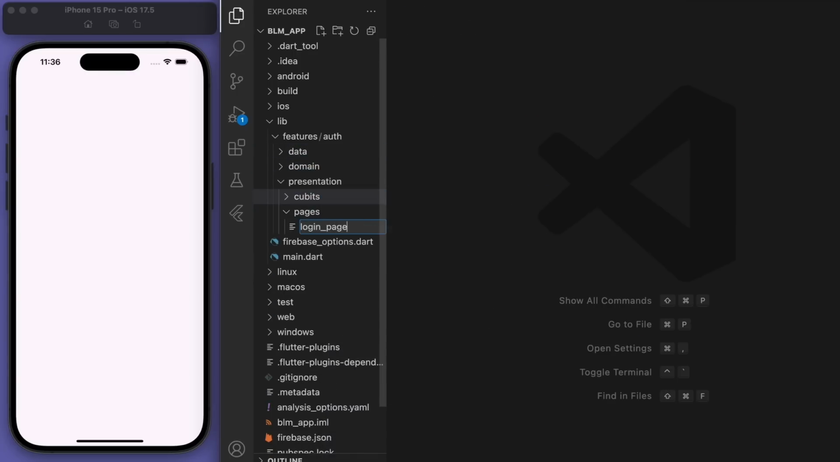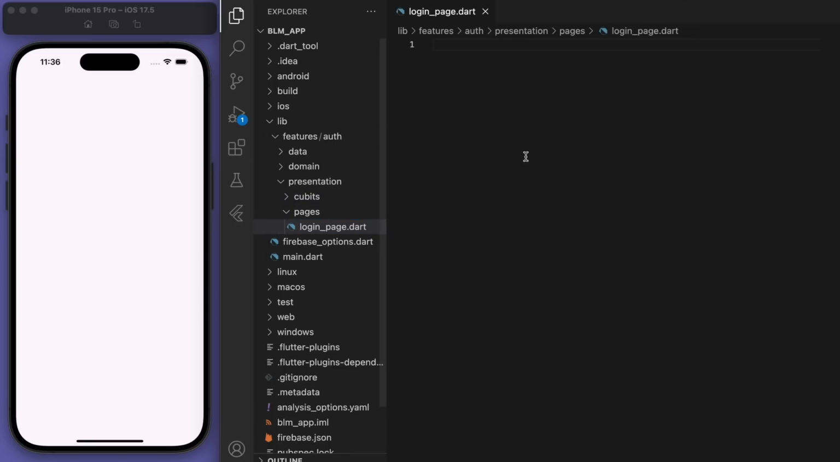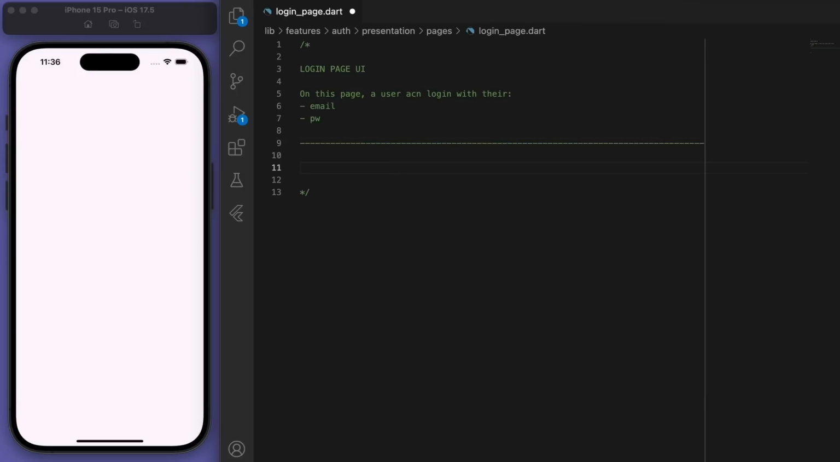So let's create our login page. And on this page, a user can log in with their email and password. And once the user successfully logs in, they will be directed to the home page. If the user doesn't have an account, then we can send them to the register page to create an account.